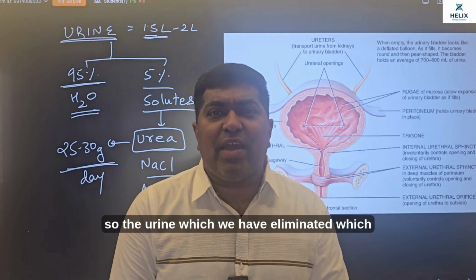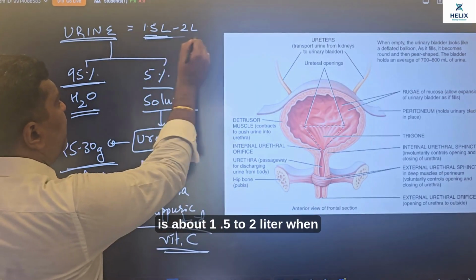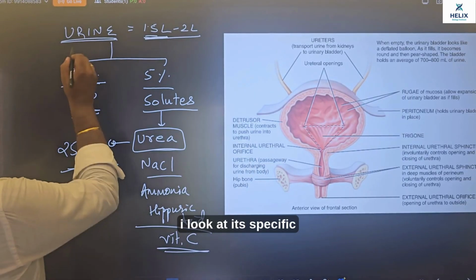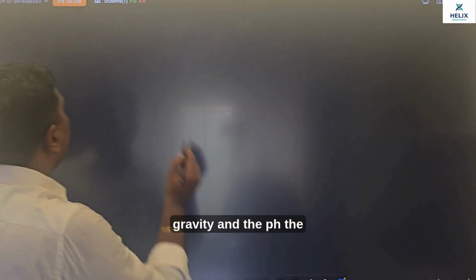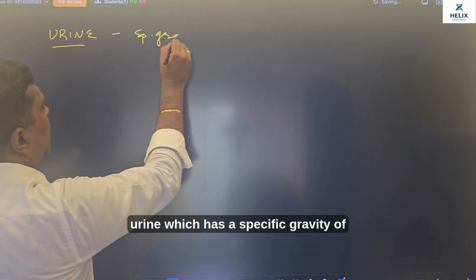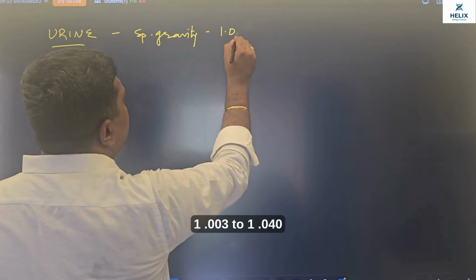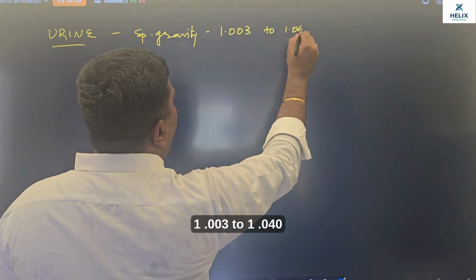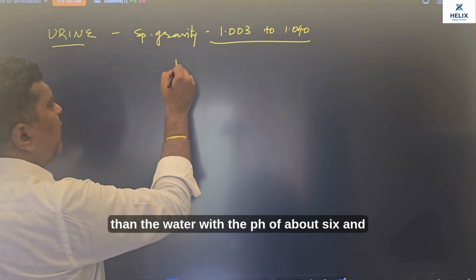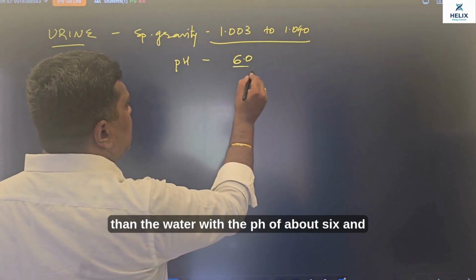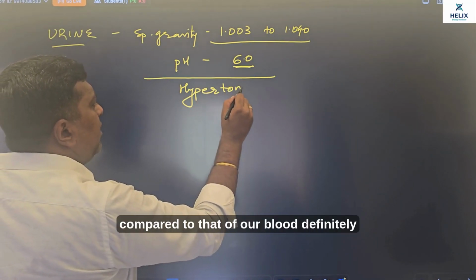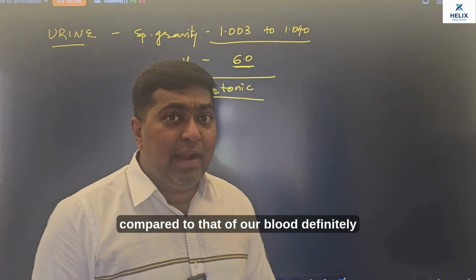So the urine which we have eliminated, which is about 1.5 to 2 liter, when I look at its specific gravity and the pH, the urine has a specific gravity of 1.003 to 1.040, that means obviously because of the solute it is slightly more than water, with a pH of about 6, and it is definitely hypertonic compared to that of our blood.